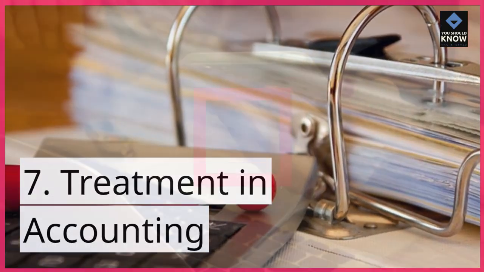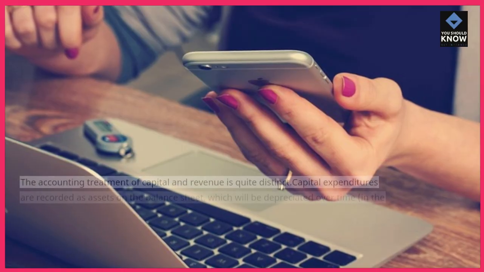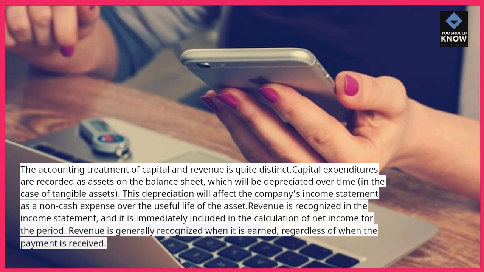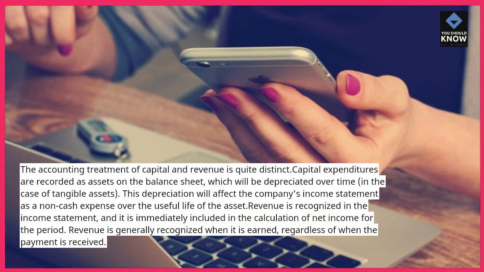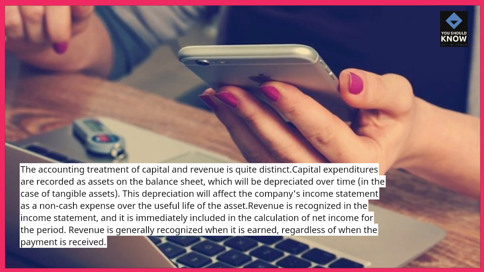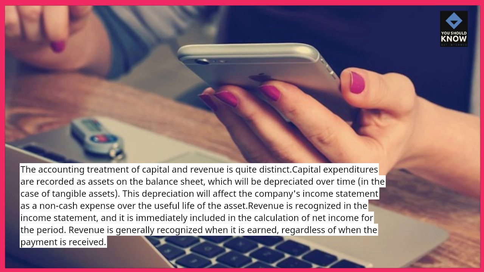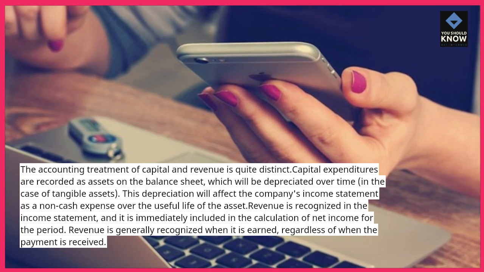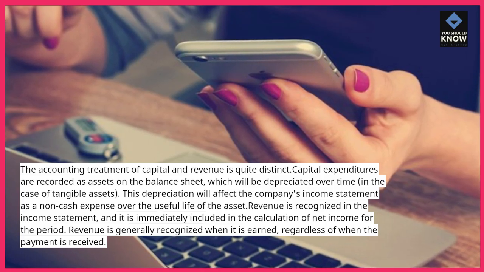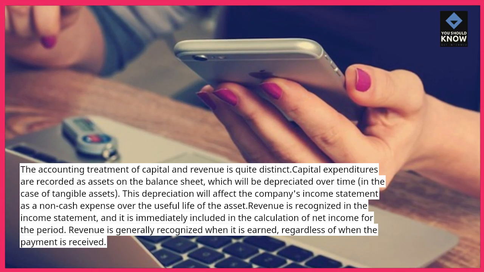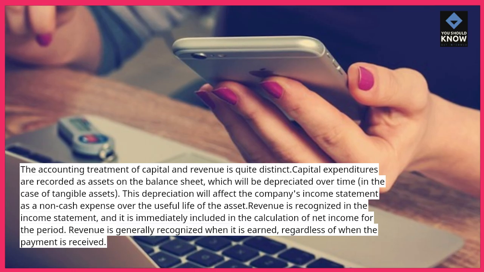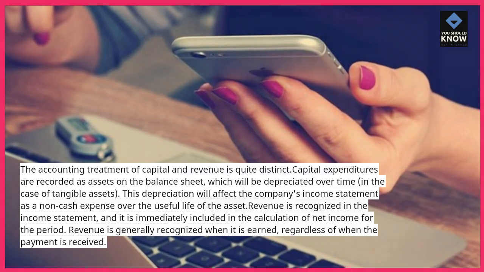7. Treatment in accounting. The accounting treatment of capital and revenue is quite distinct. Capital expenditures are recorded as assets on the balance sheet, which will be depreciated over time, in the case of tangible assets. This depreciation will affect the company's income statement as a non-cash expense over the useful life of the asset. Revenue is recognized in the income statement, and it is immediately included in the calculation of net income for the period. Revenue is generally recognized when it is earned, regardless of when the payment is received.